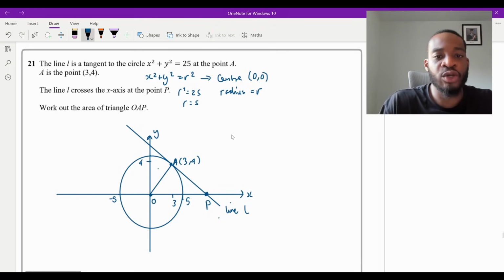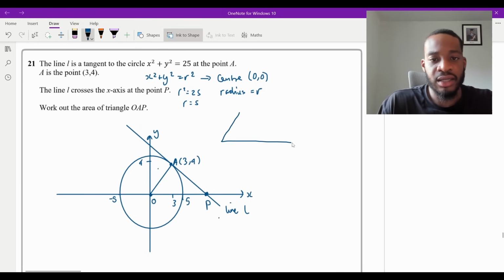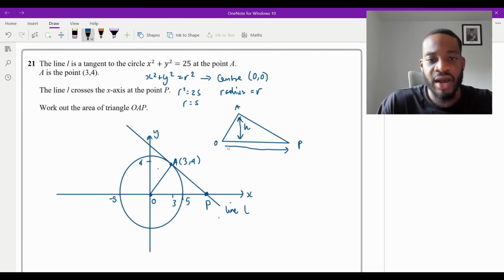So what I would do is draw that triangle again. I'm going to do it here. So it looks essentially like that, right? Now this is O, this is A, this is P. We're trying to find the area of a triangle. Remember, the formula is just half times base times height. So if I could figure out what that height is, the perpendicular height, and this base, then we're in business, aren't we? So I'm going to say area is equal to half times the base times the height.